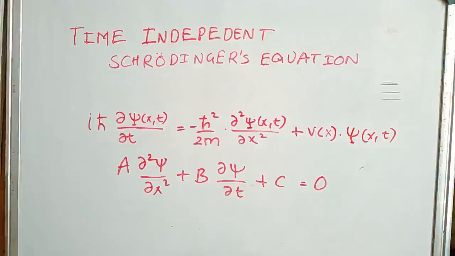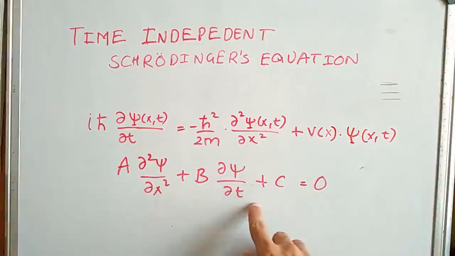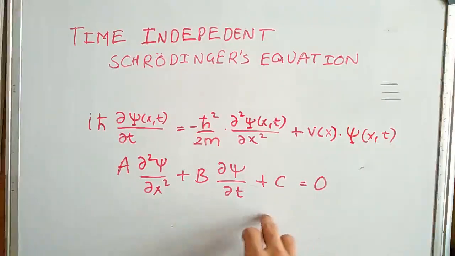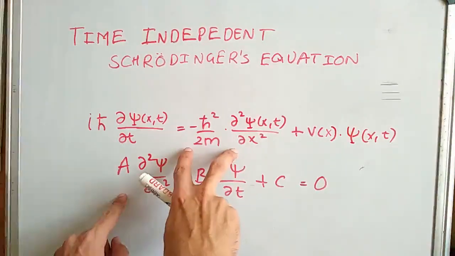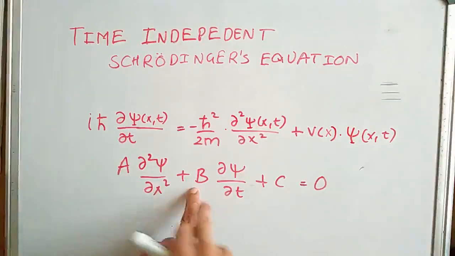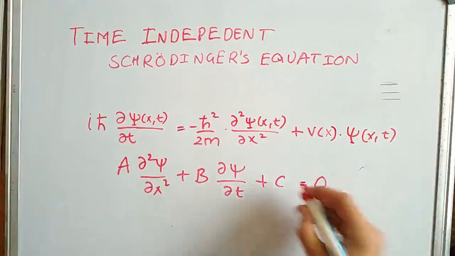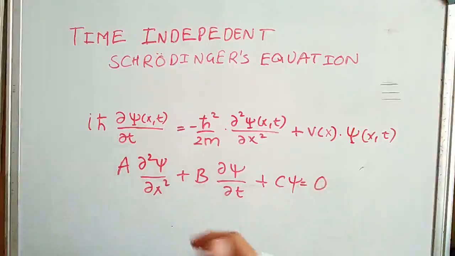We can see the wave function psi is still a function of both position and time. I have not written the bracket part. So we can write the corresponding constants: minus ħ²/2m is A, then minus iħ is B, and C is a function of x. So this represents a homogeneous partial differential equation.